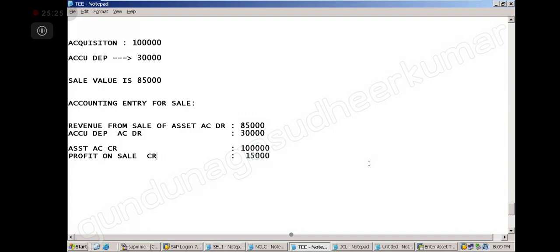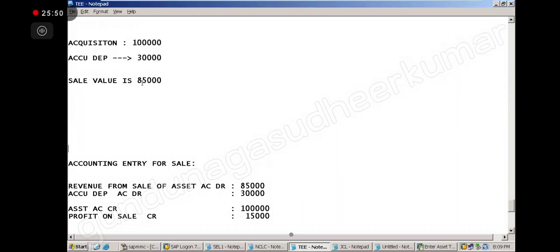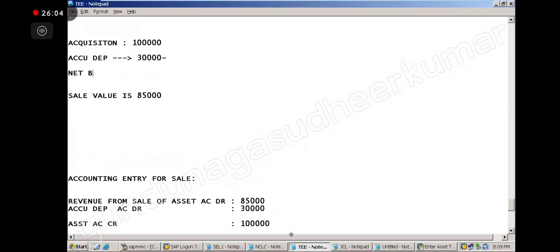So here how much is it? 15,000. Is it tallying now? Yes, sir. Debit side is 1,15,000. Credit side is also 1 lakh. Perfect. Okay, you understood? Simple example: 1 lakh we purchase, then the depreciation, then the sale value. Why is it profit? The value is 1 lakh, but I'm selling for 85,000. Net book value is 1 lakh minus depreciation, so 70,000. Okay, got it.